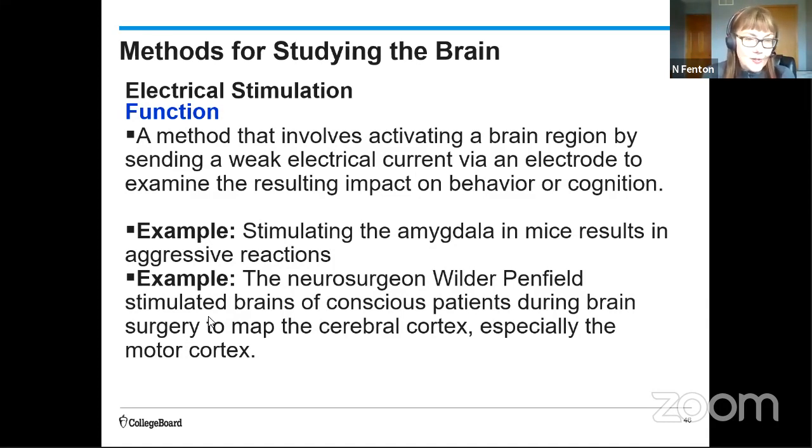Now, you can also use this to study animals, right? So you can stimulate the amygdala in a mouse and you will get aggressive reactions. So the amygdala is strongly connected to the emotions of fear and aggression. This can be somewhat invasive, and so the research is typically done on animals. And also this one doesn't show structure, this is just function.